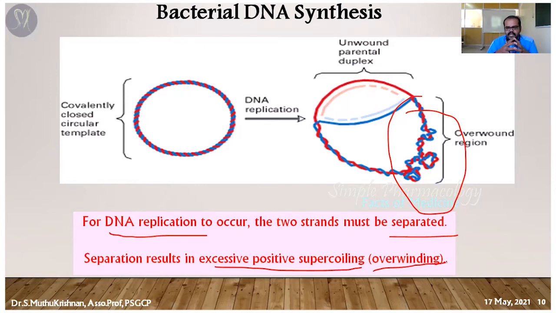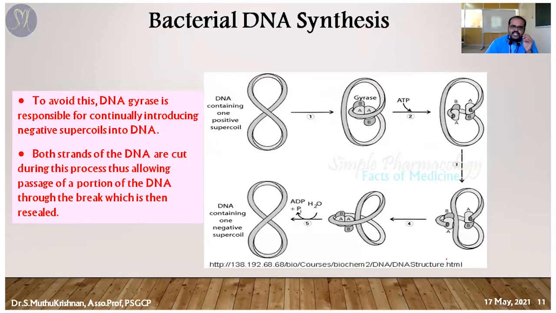This overwinding is one of the complications. It may affect DNA replication, so this problem must be resolved. For that, our DNA gyrase comes into action. You can see here, this is the DNA gyrase enzyme. It has two subunits, A subunit and B subunit, and each subunit has a unique role. Particularly, the slicing and nicking of the DNA chain is done by DNA gyrase subunit A.